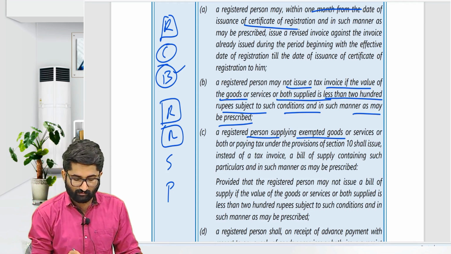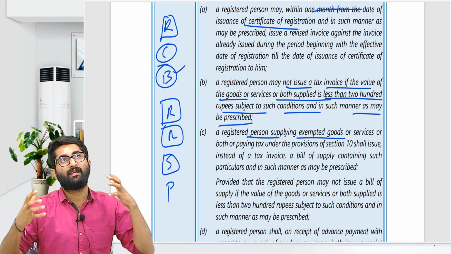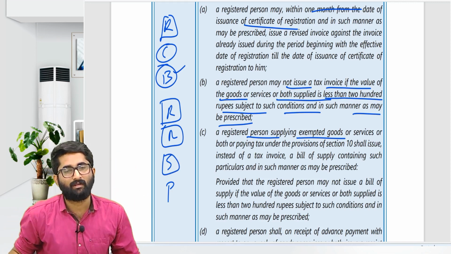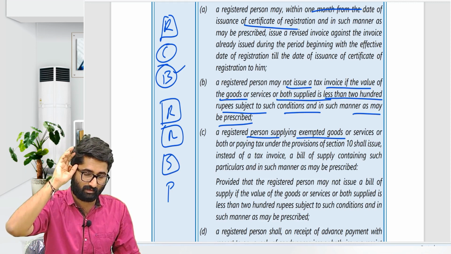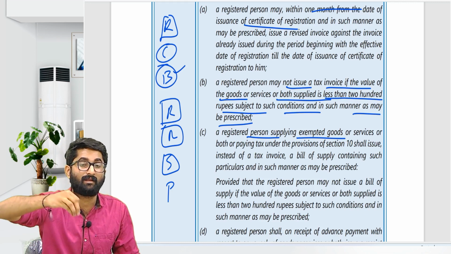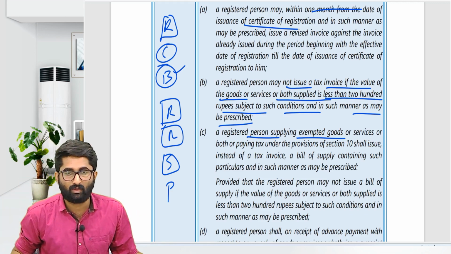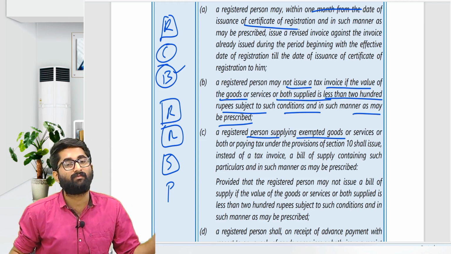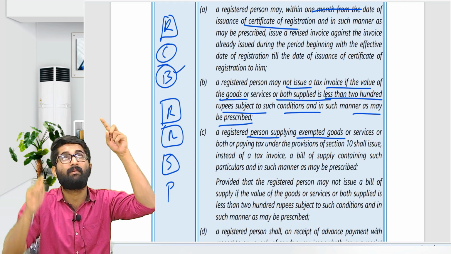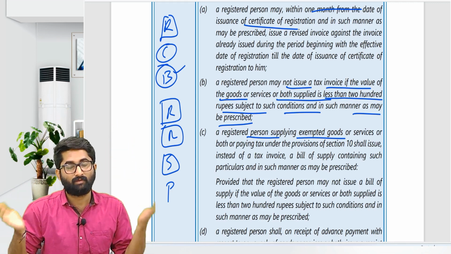Later, S for self invoice. What is self invoice? If I purchase from an unregistered person or a registered person any goods or services which are liable under RCM, then he will not provide me the invoice. If he doesn't provide me the invoice, then I can issue an invoice on myself. Why? Because I have to pay under RCM. To take ITC, I should have the invoice. For that purpose, I will issue an invoice on myself.